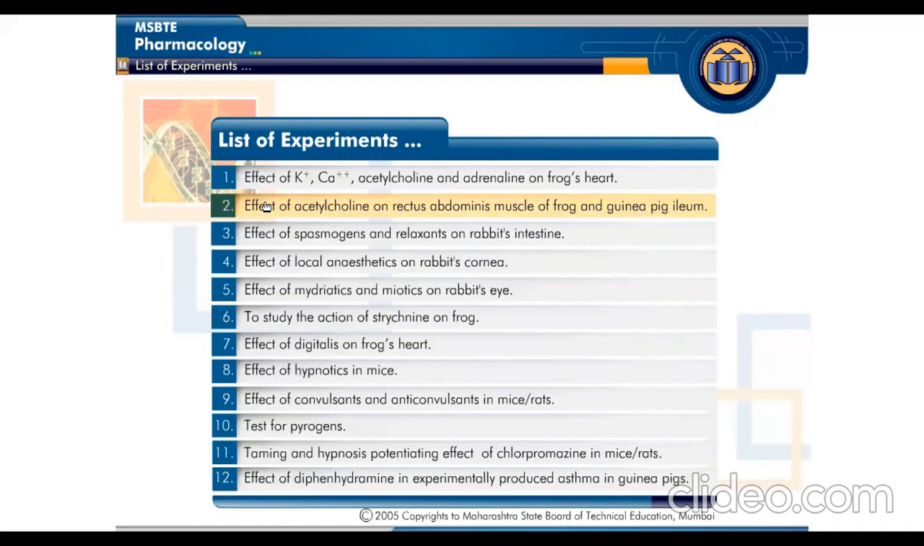We are going to start the next experiment in pharmacology and toxicology: the effect of spasmogens and relaxants on the intestine of rabbit, interpreted from the graph, using the CD of MSBT. Effect of spasmogens and relaxants on the rabbit intestine.